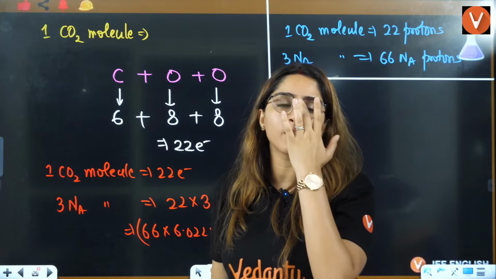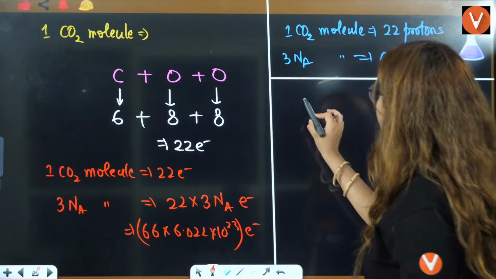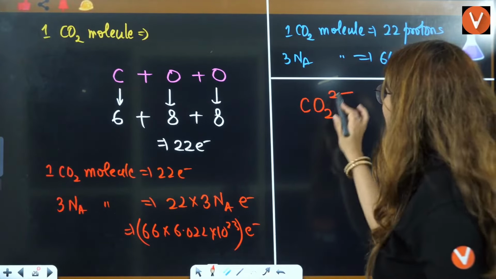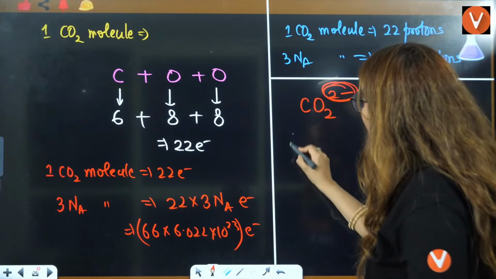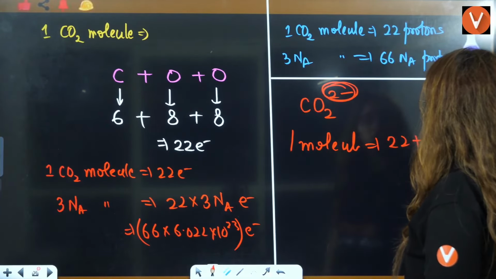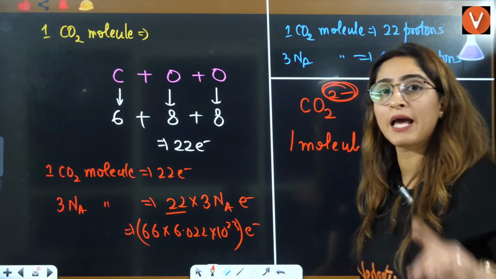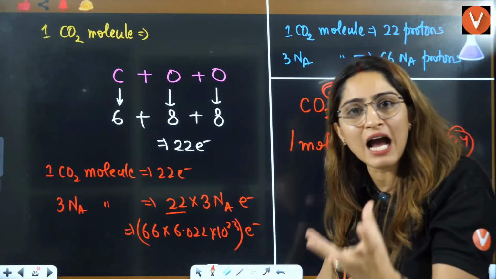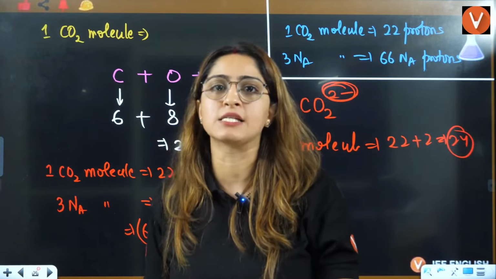But when we talk about a cation and an anion, then what happens? Let's say you have CO2 2 negative. You have added 2 electrons here, right? So one molecule will have 22 plus 2, that is 24. So instead of multiplying 22, you will multiply with 24. But remember that whenever you make a cation or anion, only electrons change, protons will not change.